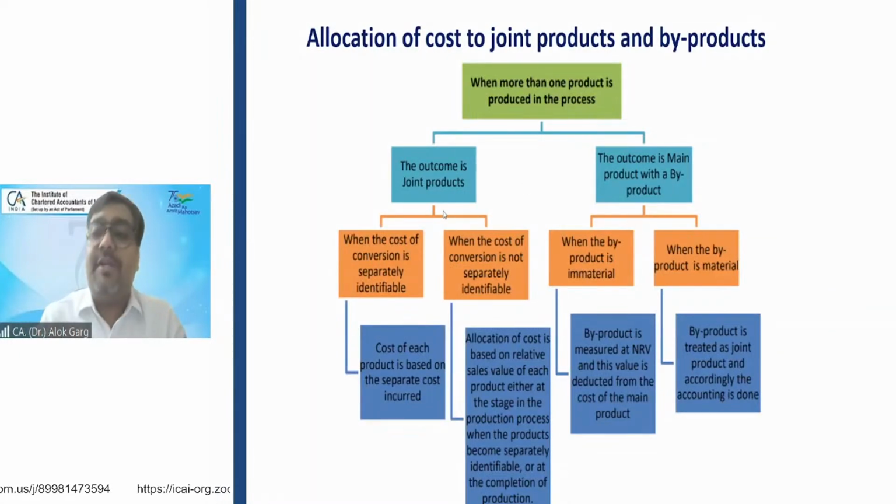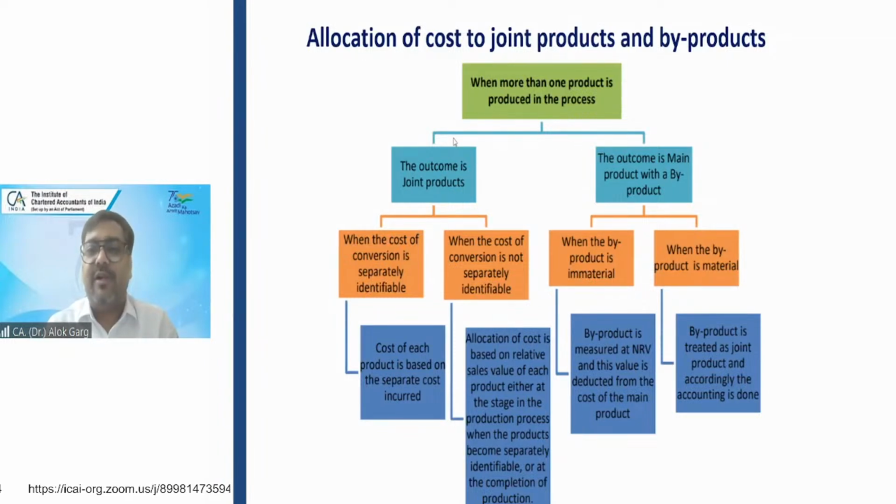Now, friends, one of the important parts in inventory is joint product and byproduct. While manufacturing petrol, you get diesel also. So what is this? This is a joint product because both the products are valuable. The cost of petrol is around 94 rupees and diesel is also around 84-85 rupees. Both are comparatively valuable materials. So while doing a production process, if some other product also emerges, it is known as a joint product.